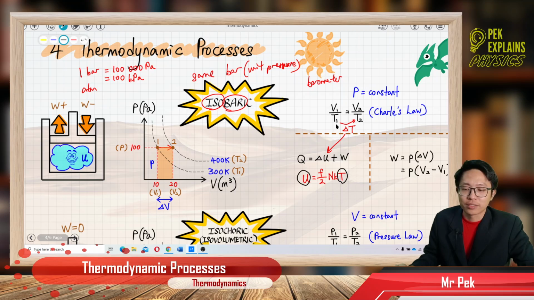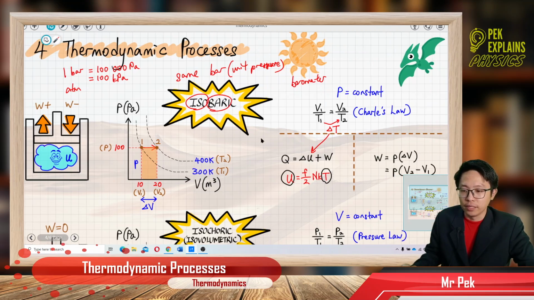Because temperature is not constant. For this Charles' law, the temperature changes from T1 to T2. So the internal energy also has U1 and U2. That means there is change of internal energy. So the delta U is not zero.